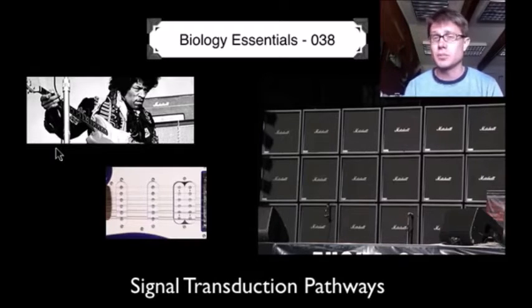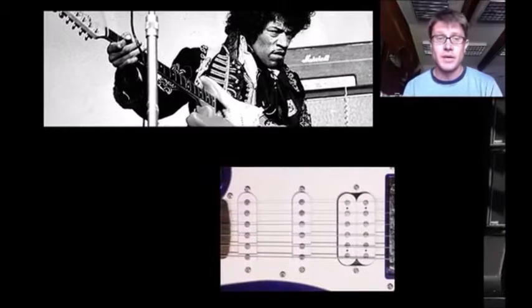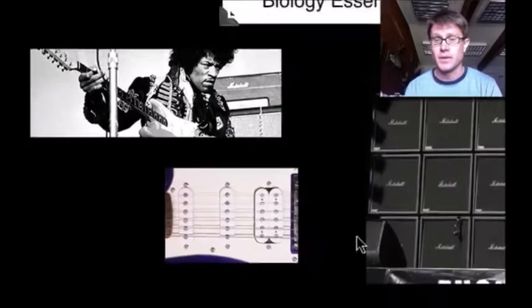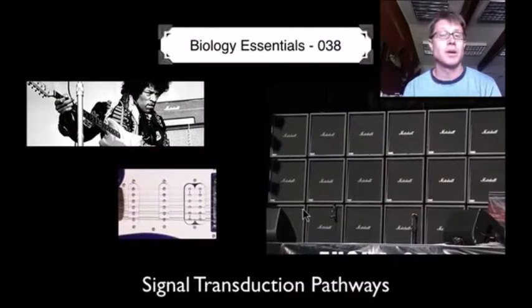So when Jimi Hendrix plays the guitar, he would vibrate the strings on the guitar. Those would then be transduced. In other words, the electric pickup in the guitar has magnets and wires inside it, and what it does is it transduces that message of the wires into an electrical signal. It then goes into an amplifier. So signal transduction pathways in cells do the same thing.